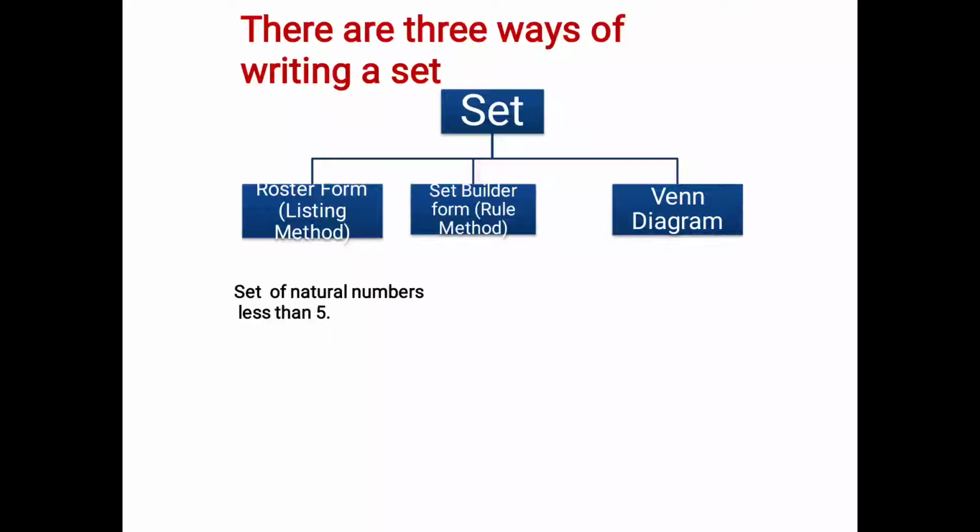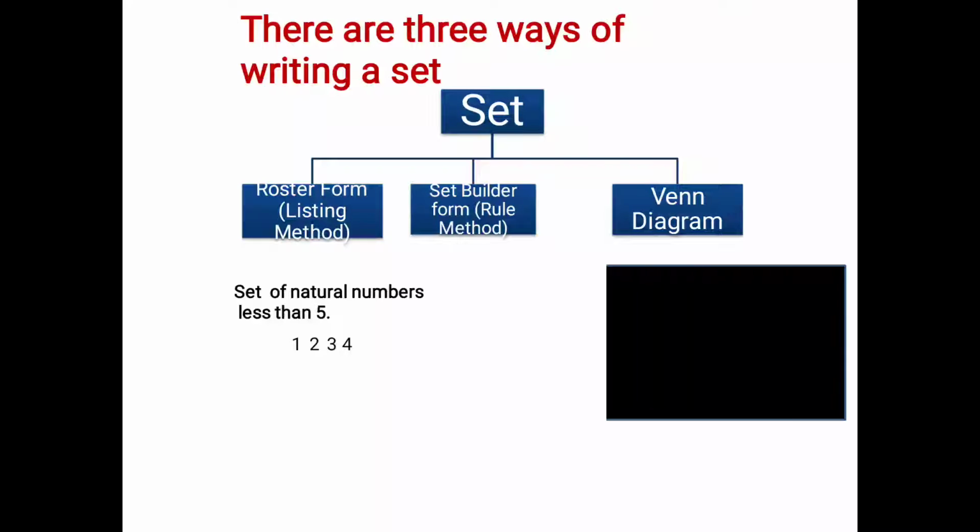So natural numbers less than 5 are 1, 2, 3 and 4. Now how are we going to write it in set form? This is the answer, we know it. The way of writing, I'm going to explain to you further. So pay attention.